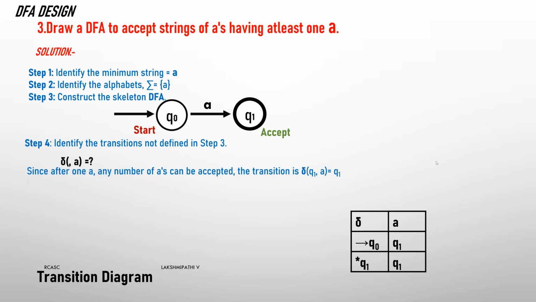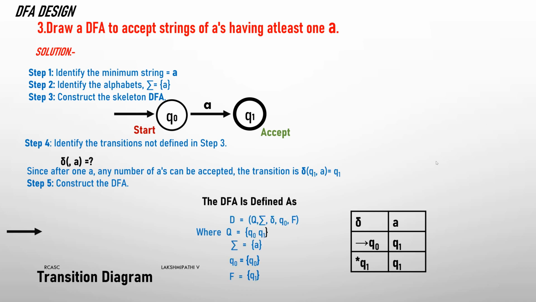You already know this from the last class also. To construct the DFA, the starting state is Q0, then Q0 of A is Q1, Q1 of A is Q1 only. Then we need to define this DFA. The DFA is Q, sigma, delta, Q naught and F. Capital Q is Q0, Q1. We can take two states, one is Q0 and another is Q1. That is a non-empty finite set of states. We take Q0, Q1.